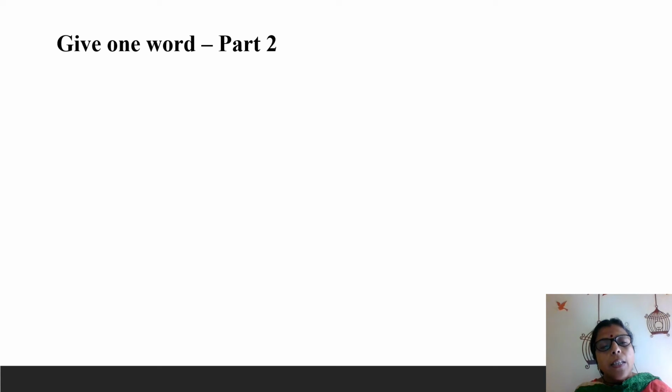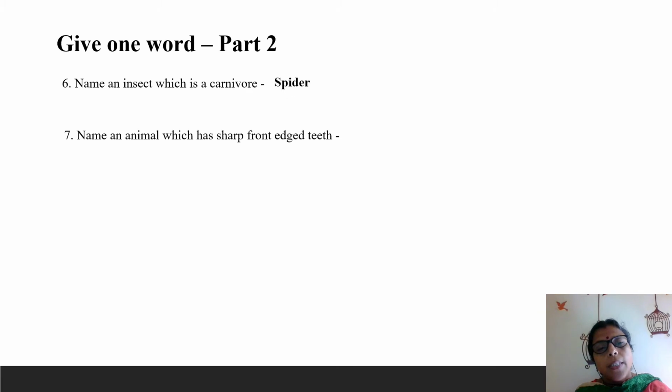Next, let us see a few more. Name an insect which is a carnivore. Yes, spider. Spider is an insect that is a carnivore. It feeds on other small insects. Next one, name an animal which has sharp front-edged teeth. Squirrel. Apart from this, can you name anyone? Yes, rats, rabbits, all these also have sharp front-edged teeth.